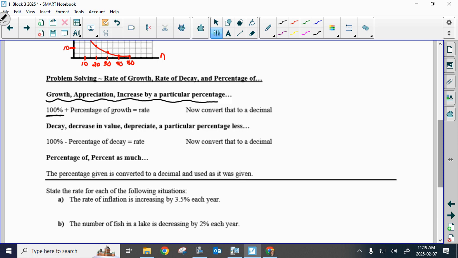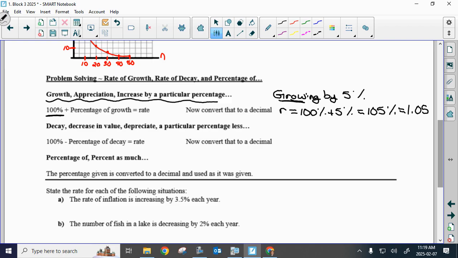Okay, guys, 100% is 1, right? And then it's percentage of growth. So you're always going to add your 100% to the amount that it's growing. So if I say growing by 5%, notice that we're getting bigger than something. What are we getting bigger than? We're getting bigger than the 100% that we have. So if I say growing by 5%, your common ratio is going to be 100% plus the 5% growth, which is actually 105%. Guys, what's 105% as a decimal? That would be 1.05. When you see percent, you divide by 100. So 105 divided by 100, we get 1.05.